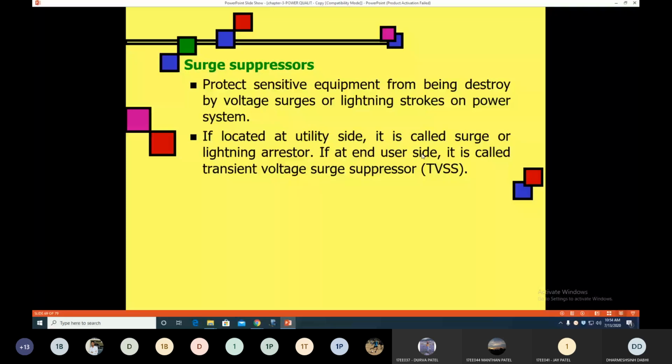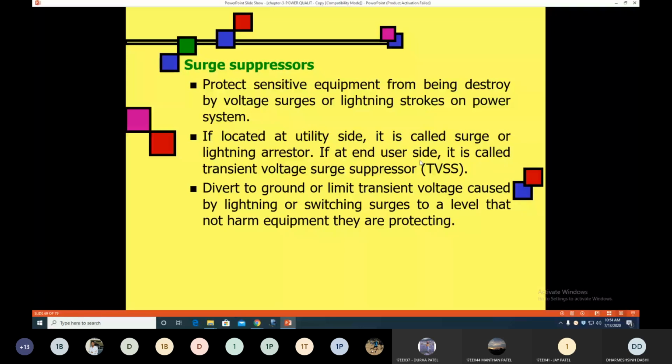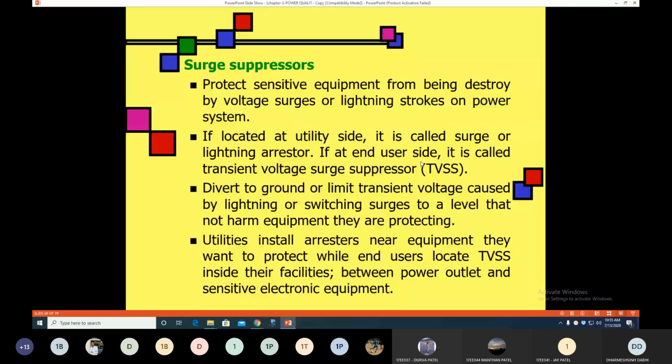But the basic principle of the surge suppressor is to divert the surge that happens because of lightning strokes in the power system or because of sudden switching of the load. It diverts the surge to the ground, or limits the transient voltage caused by lightning or switching to an acceptable level, so that it will not be harmful to the equipment. On the utility side, the arrestor is connected near the equipment to protect it. And at the user side, the TVSS is connected inside the facility between the power outlet and the sensitive load equipment to protect against transients.